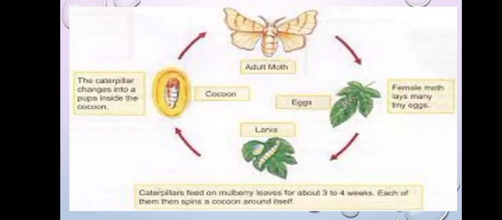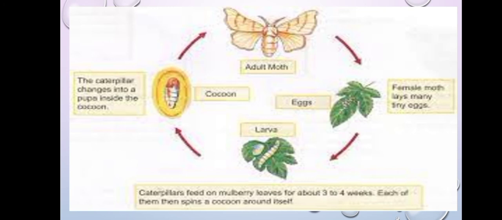Here you can see the diagram of the life cycle of the silk moth. Please note that the caterpillar, that means larva, and pupa stages in the development look very different from the adult silk moth. So, there have been drastic changes in appearance during the transformation of caterpillar into the adult silk moth. Thus, the change from caterpillar to a silk moth is an example of metamorphosis.